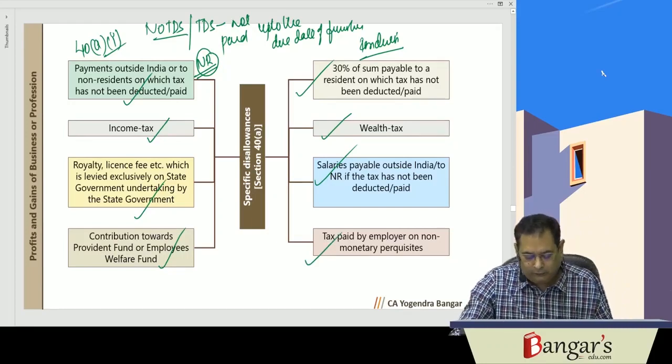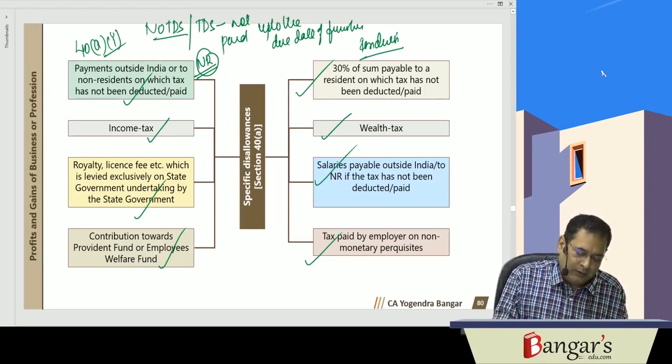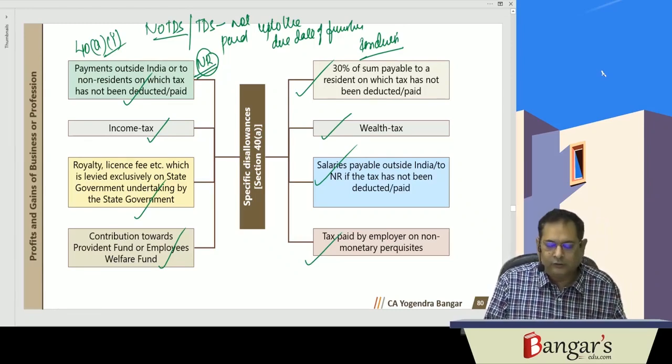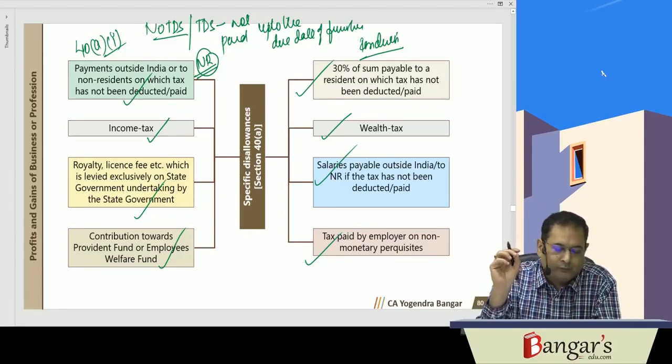If any tax is paid on non-monetary perquisites of the employees, then it will not be allowed as deduction. So the tax paid by the employer on non-monetary perquisites of the employee will not be deductible.